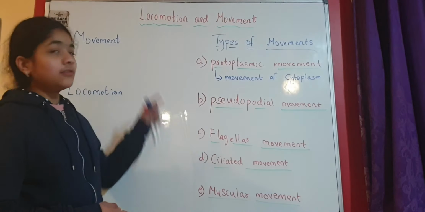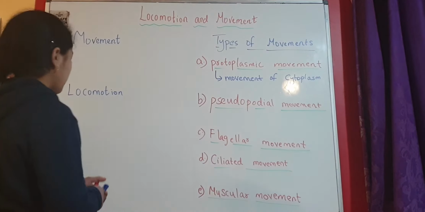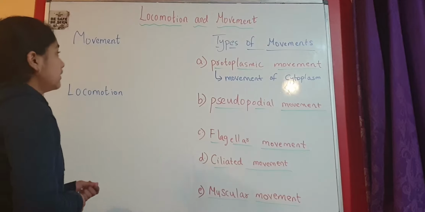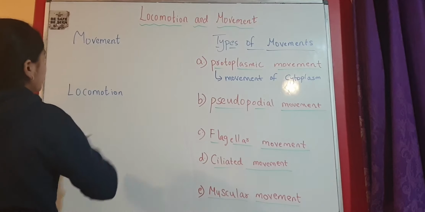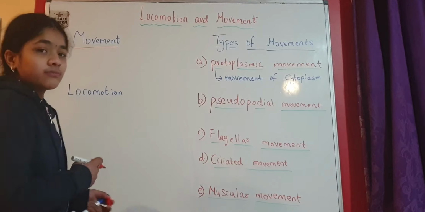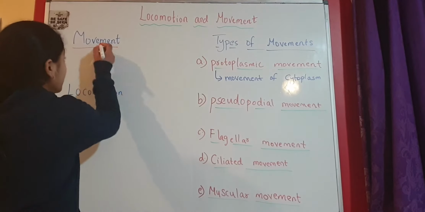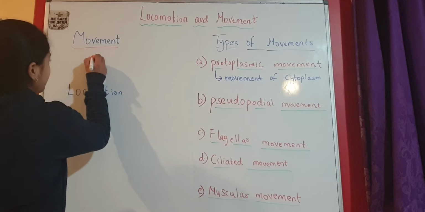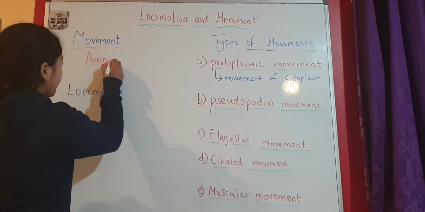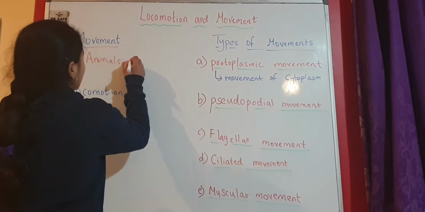Let us start with a new topic, locomotion and movement. Now there is a slight difference between locomotion and movement. Movement means when a person or an animal moves. One more important thing, movement occurs in animals. Of course, humans also come under animals, and plants as well.